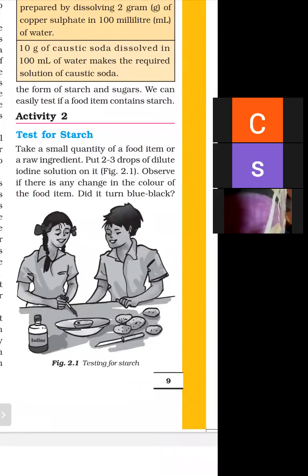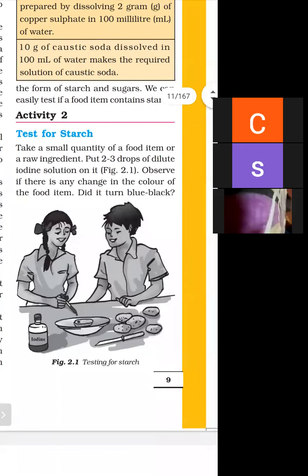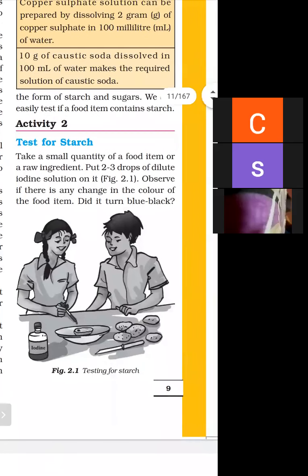We can test starch in any food item, like potato or tomato or any vegetable. For the test of starch, we need iodine solution and a food item.